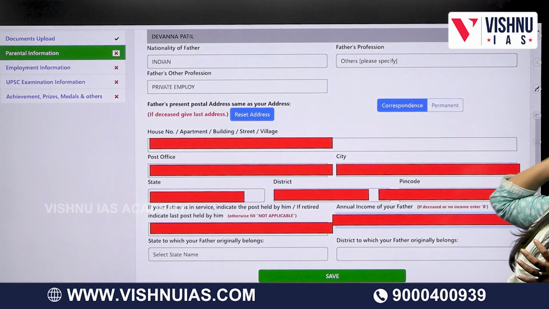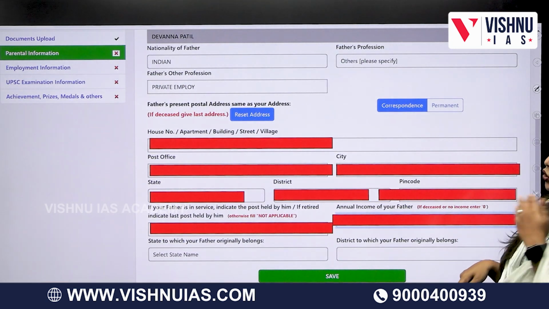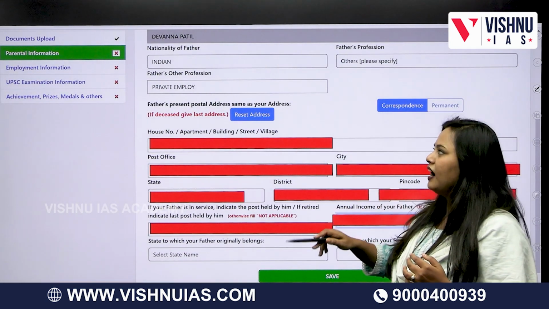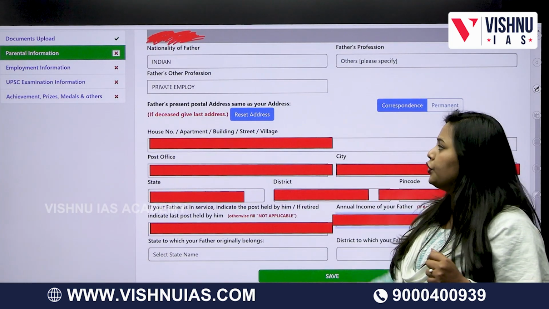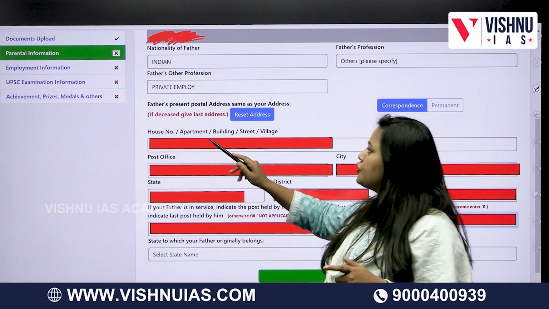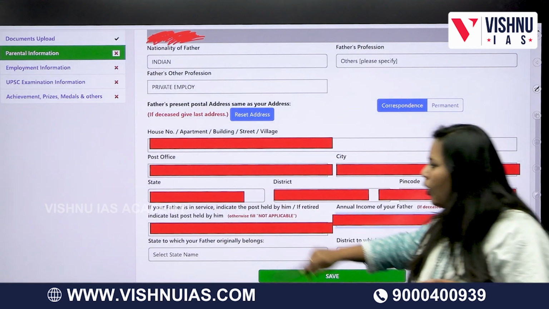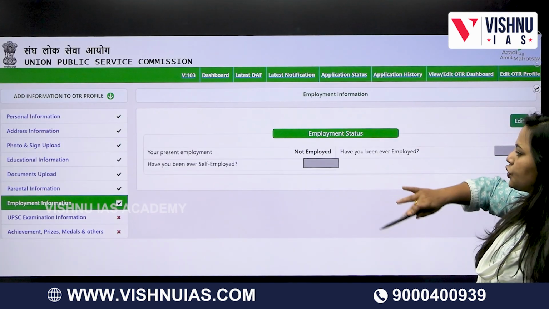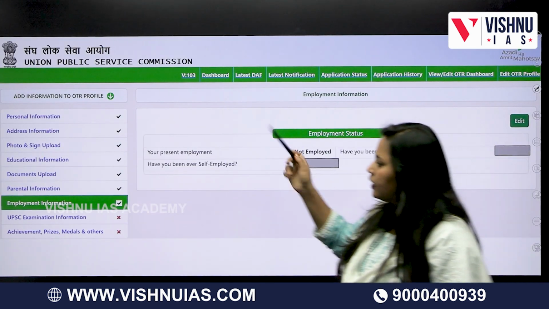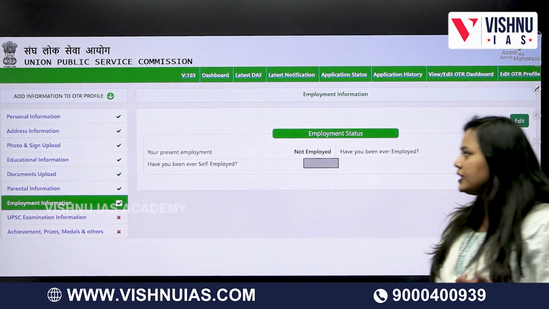After you apply for the documents, now go on to the parental information. What is your father doing? Where is he residing? Where is he employed? And what is the income according to your father's occupation? Then they'll ask you for your mother's information, and then the parental information is done.